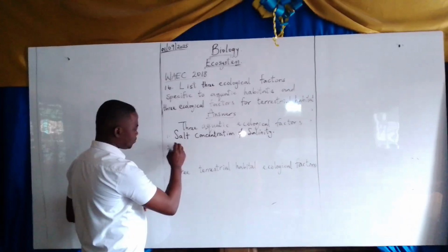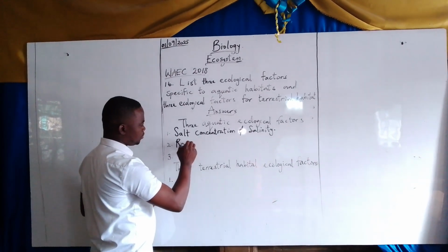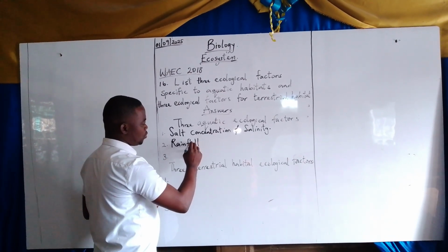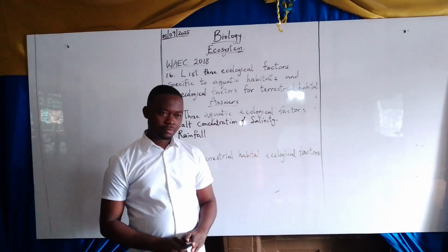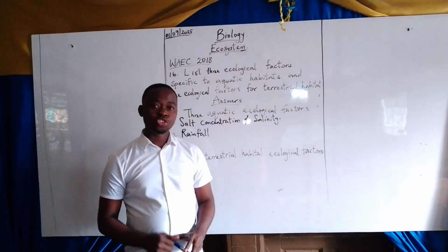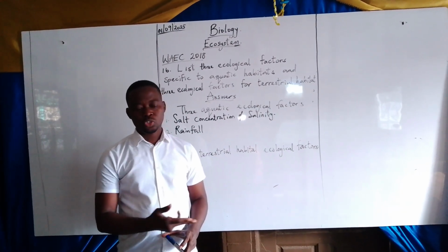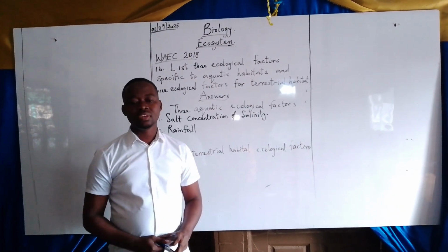Another one is rainfall. The amount of rainfall will determine the volume of water in any aquatic habitat. If there is drought or dryness, just tell me, how will those organisms in the aquatic habitat survive?